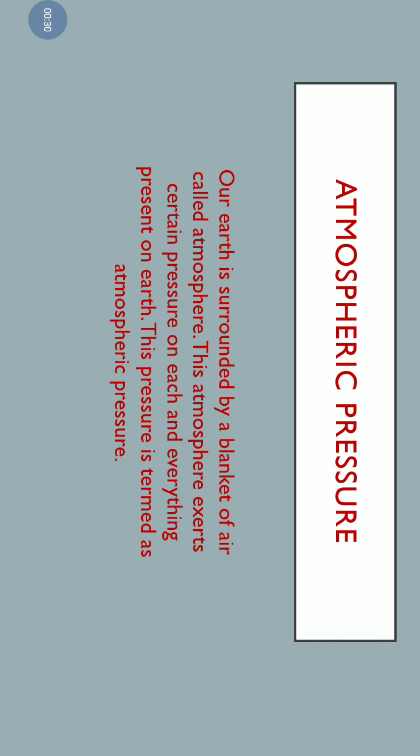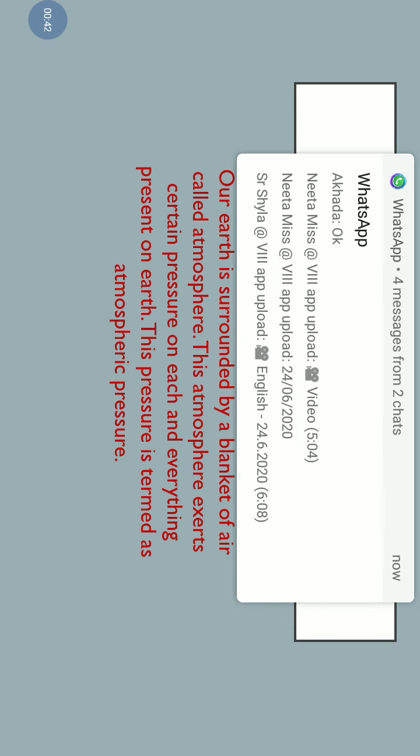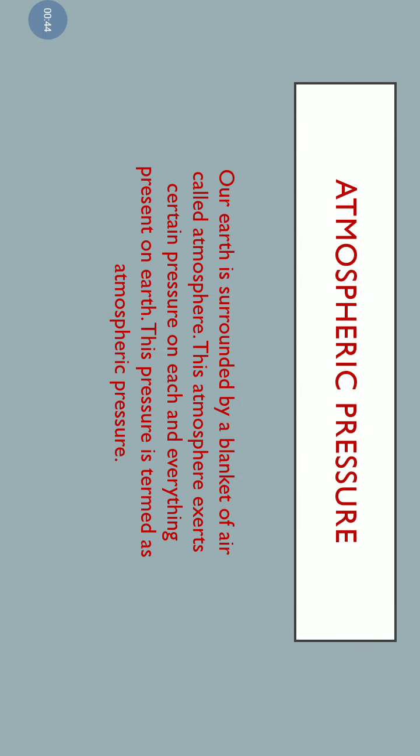We call it atmosphere. This atmosphere exerts certain pressure on each and everything present on our planet. This pressure is termed as atmospheric pressure. So we have to discuss more about this atmospheric pressure and its effects.